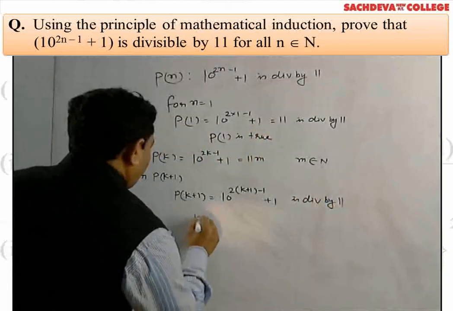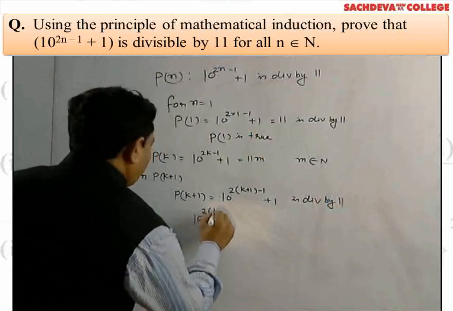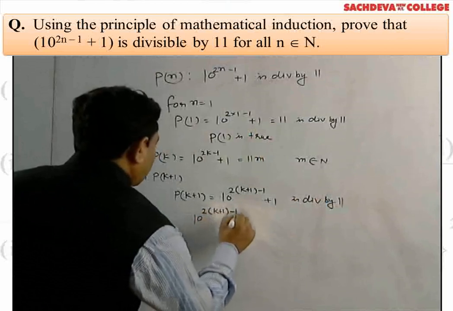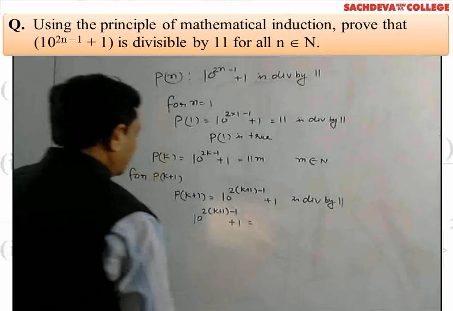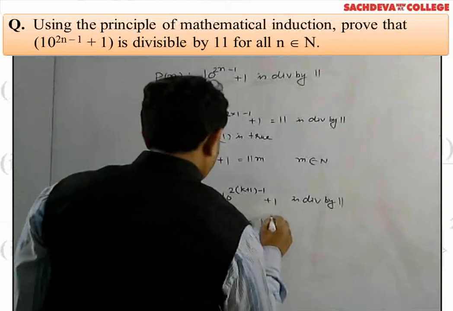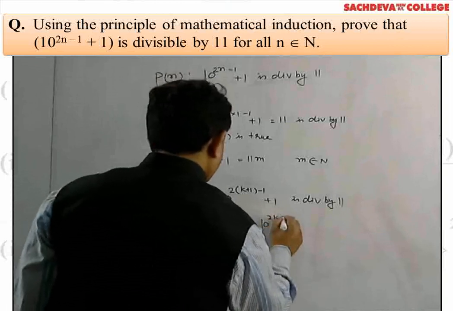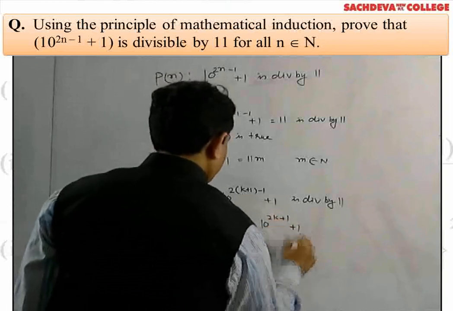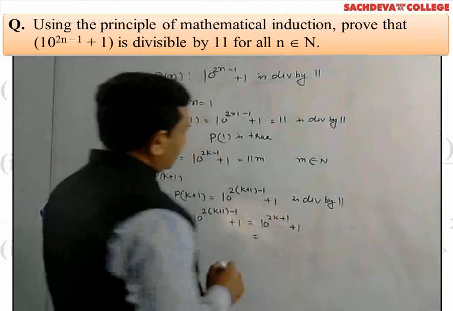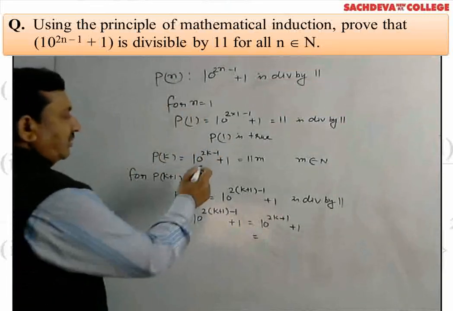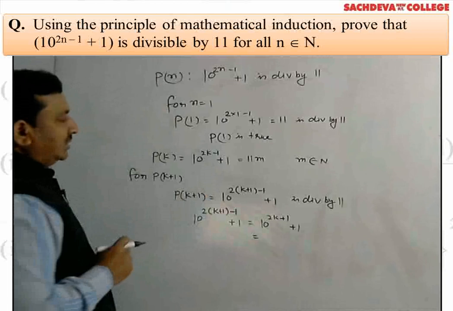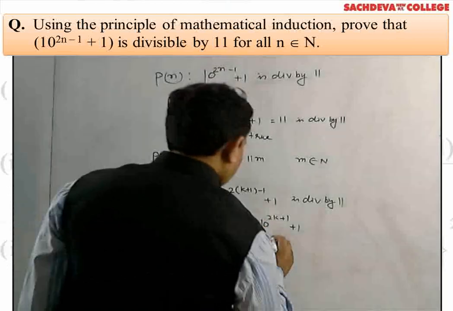So 10 to the power 2 into k plus 1 minus 1 plus 1 is equals to 10 to the power 2k plus 2 minus 1, it means plus 1 plus 1. So first we change this number in this form, 10 to the power 2k minus 1 plus 1 form.